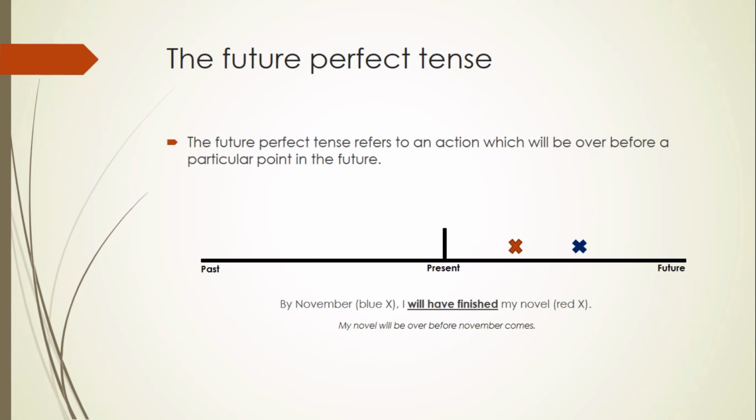Well, I hope you enjoyed this explanation, and I hope it was good enough for you to understand how these three perfect tenses should be used, and in which linguistic context they are found.